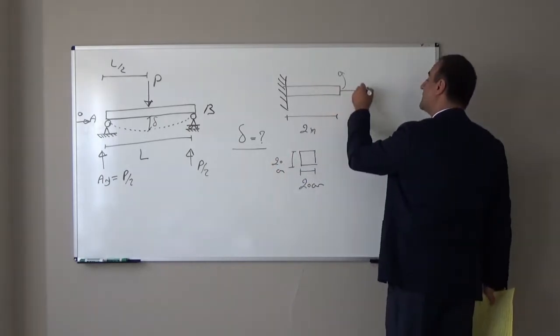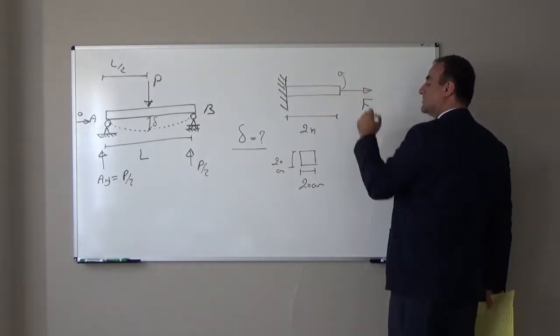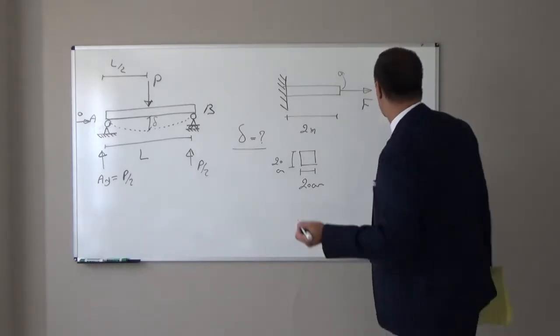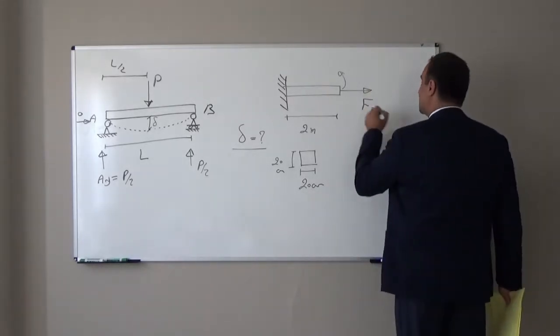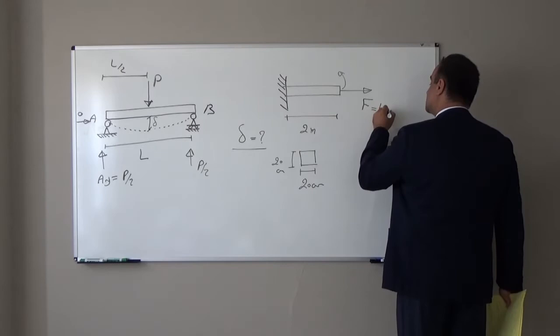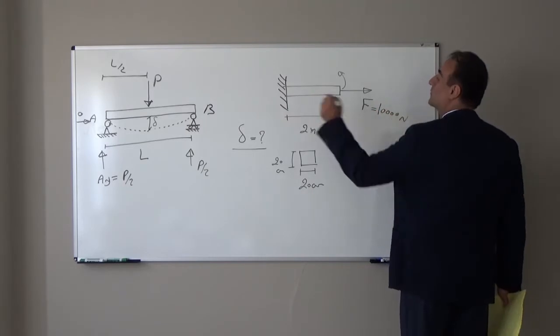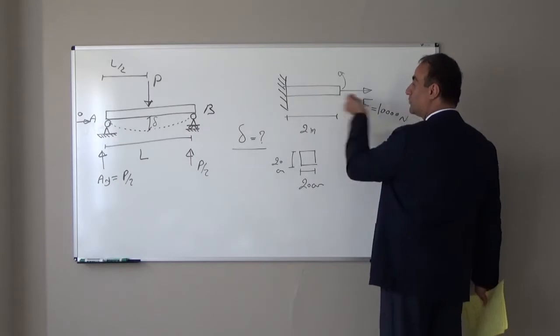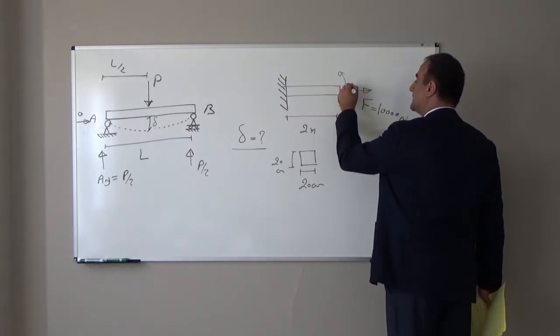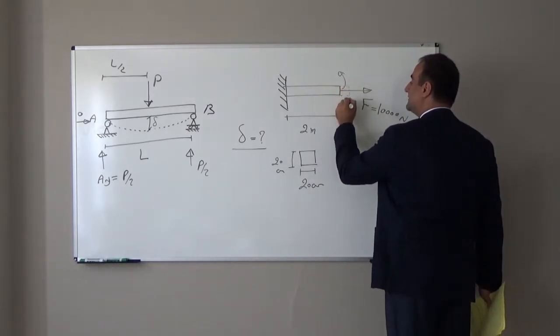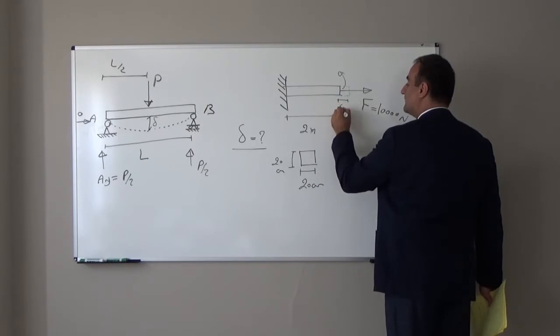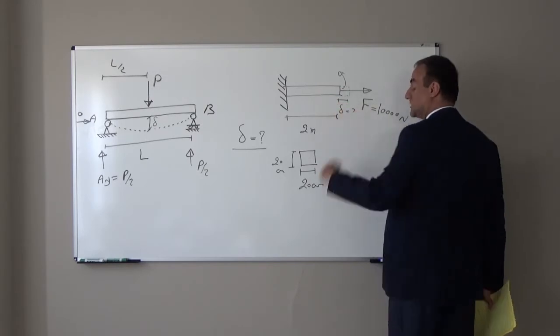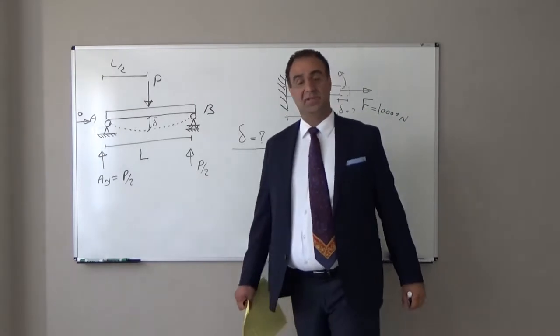If I apply a load here, F, this load can have any magnitude. For example, assume we apply here a 10,000 Newton force. What will be the deformation? If I pull this rod, definitely I will have elongation. How much is this elongation and how can we calculate that?